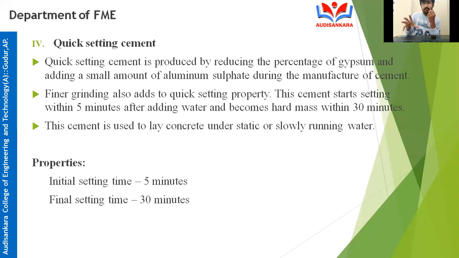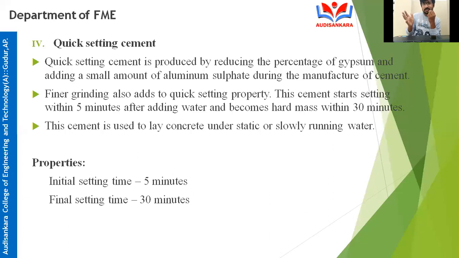It takes time to set and harden. So if you use this quick setting cement, after 5 minutes of adding water it will start to become hard, and after half an hour it will become like a stone.